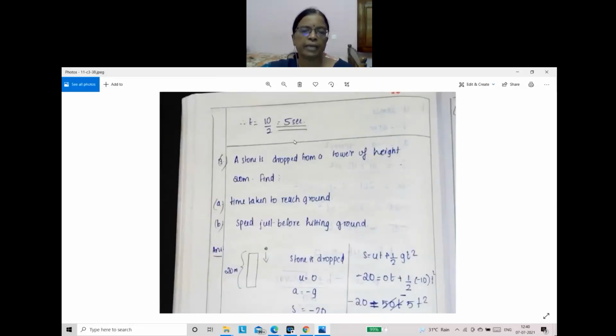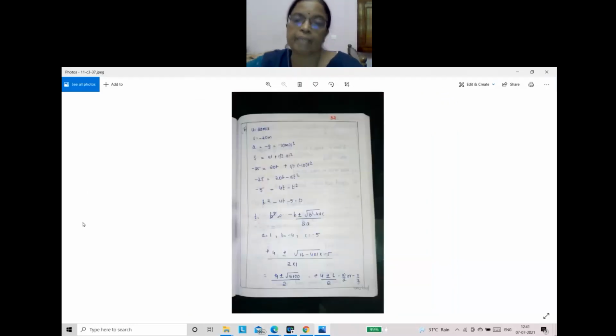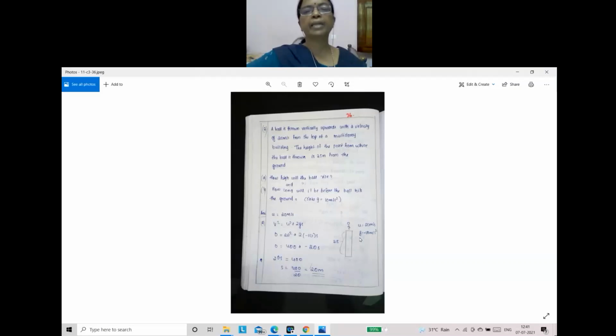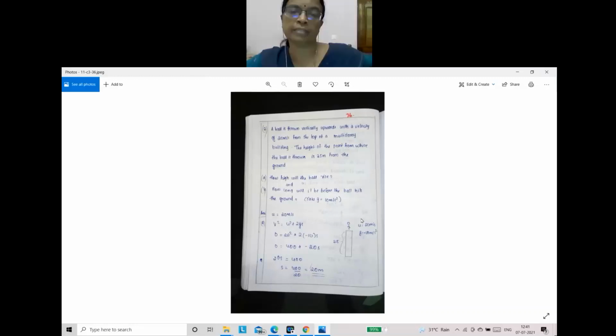So which is the other way of doing, children? Consider the upward motion first, as we have done here. 20 meter we got. How much time did it take? You just calculate the time, children. V equal to U plus AT, that formula. You find out the time taken to reach the highest point.